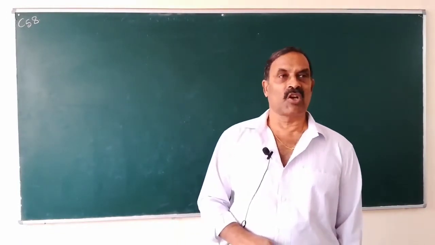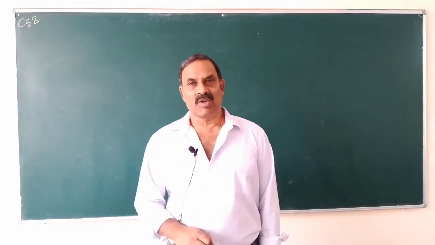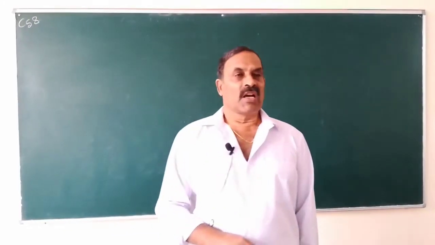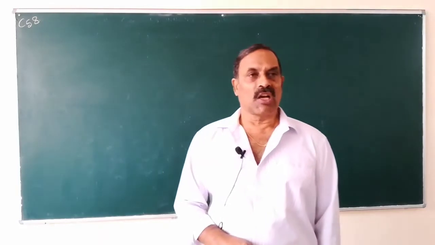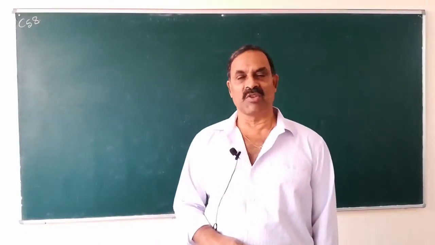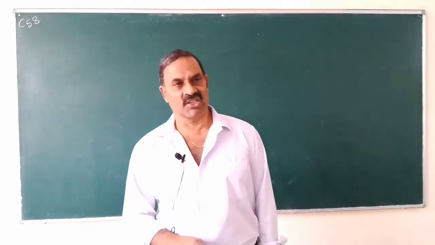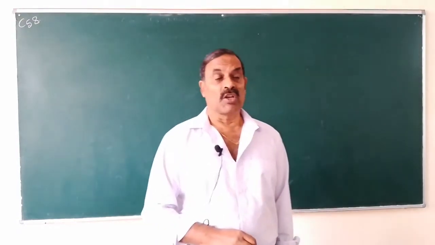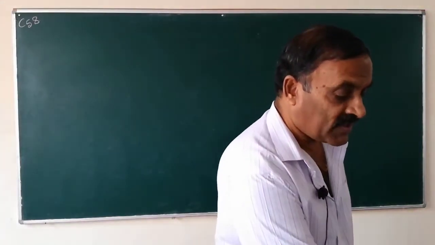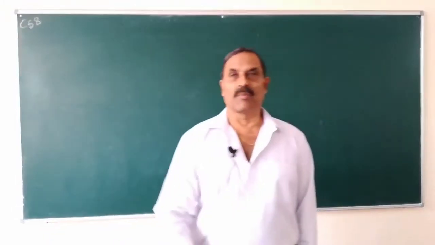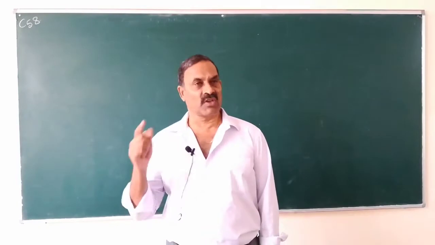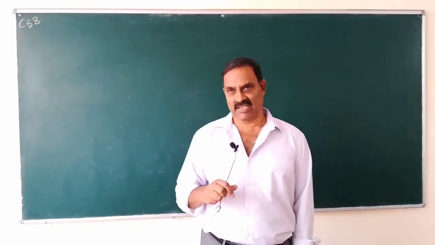And then what is ammonolysis? The reaction between alkyl halides and alcoholic ammonia at 373 K in a sealed tube gives a mixture of primary, secondary, tertiary amines and quaternary ammonium salts. So, what is the drawback of this reaction? In this reaction, we will get a mixture of primary, secondary, tertiary amines and quaternary ammonium salts. Therefore, it is one of the disadvantages.